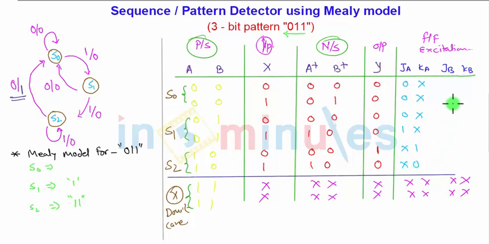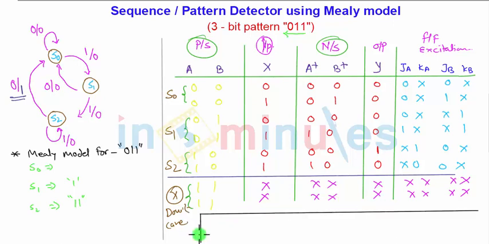Similarly you can fill up the table for the JB KB flip-flop, that is, the present state of B and the next state of B. Once again 0 0, so it will be 0 don't care. Likewise, this is the complete truth table or the state synthesis table for the Mealy model for the pattern 0 1 1. And for implementing this I need to solve the K maps for Y, JA, KA, JB, KB. After that we'll get the exact equations.